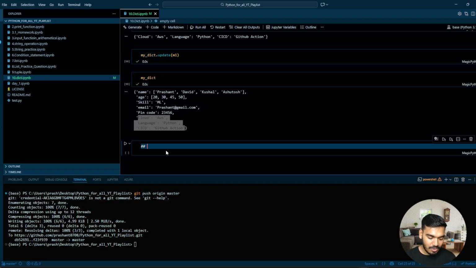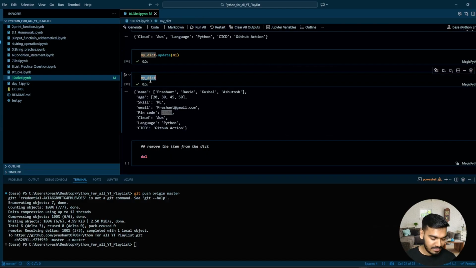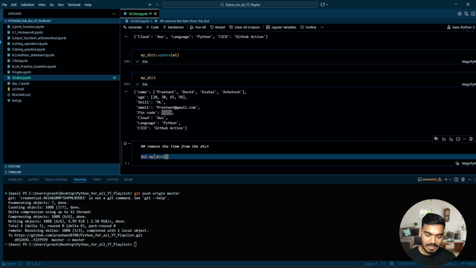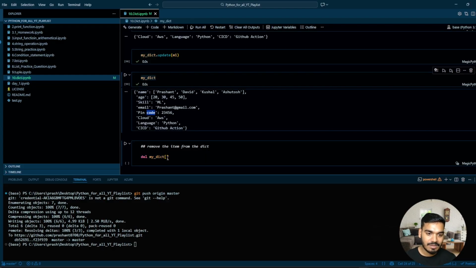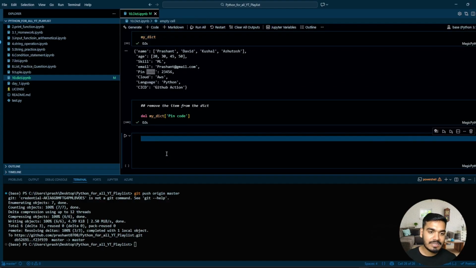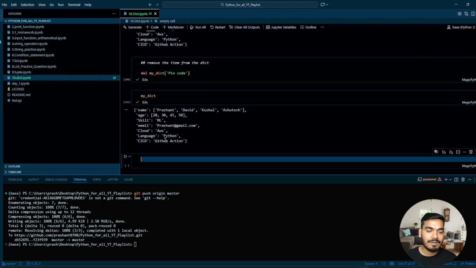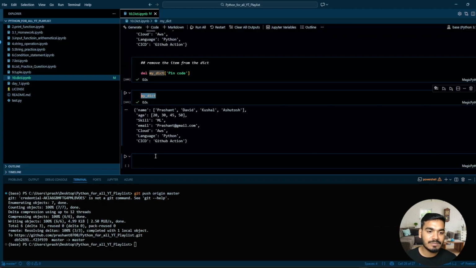Now let's understand how we can remove an item from the dictionary. So now I want to remove this pin code from this dictionary. So what I'll do, I'll write del, and I'll pass my dictionary name over here, and then I'll pass this key, that is pin code. Now let's try to execute this dictionary and see whether it has been deleted or not. So you will see in your updated dictionary that this pin code has been removed.